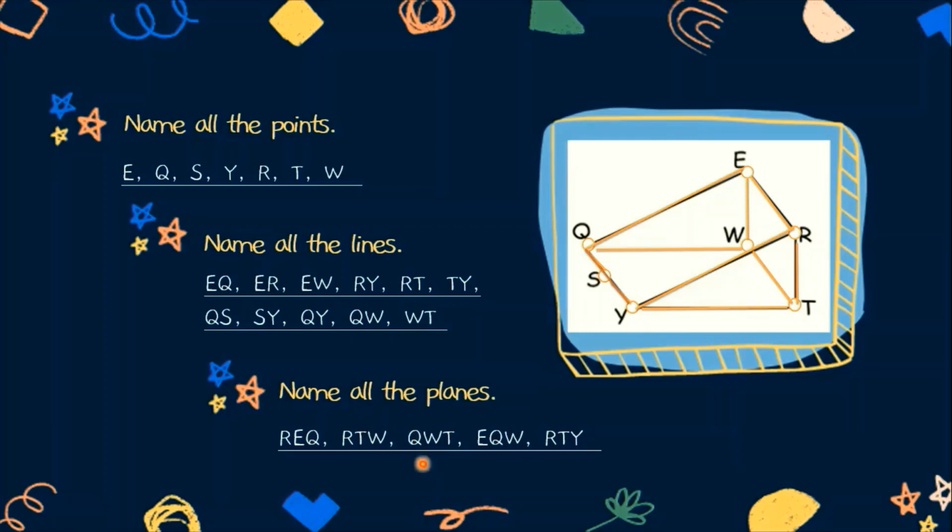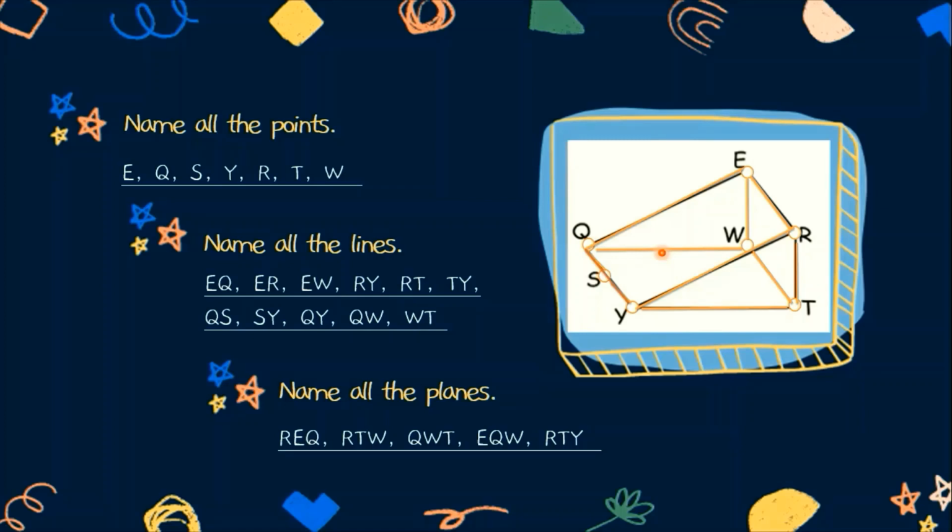Next, we also have another plane, QWT. QWT. And this is referring to this plane. 4-sided plane din siya. Aside from QWT, it can also be named as WTY. Pwede rin na TYQ, hindi TYS. Pwede rin naman na YQW. Dahil siya ay 4-sided na plane, we have 4 ways on how we can name it, all referring to a single plane.